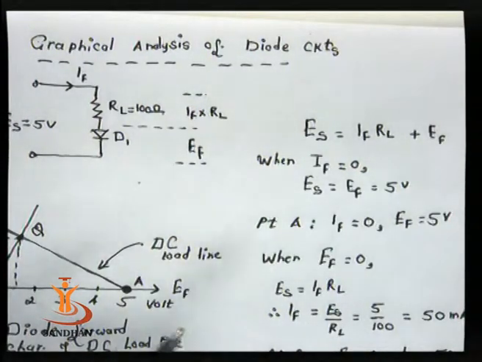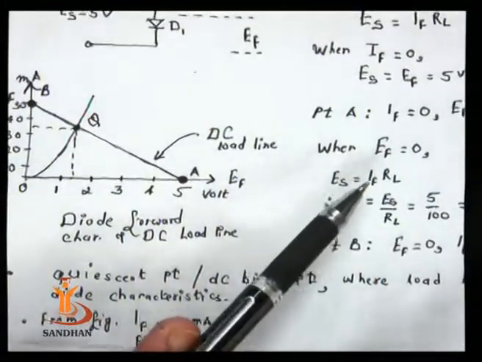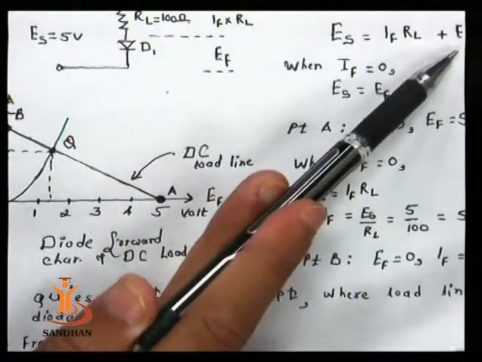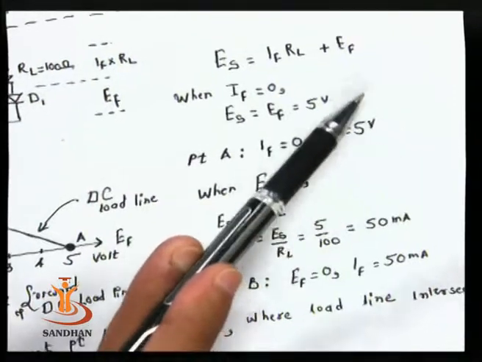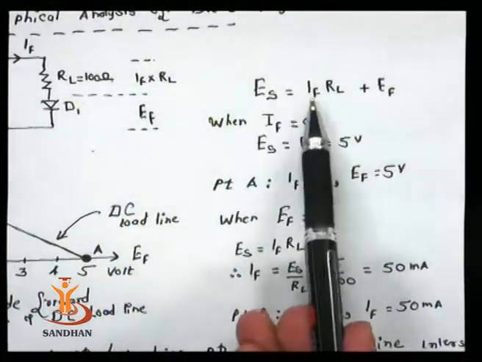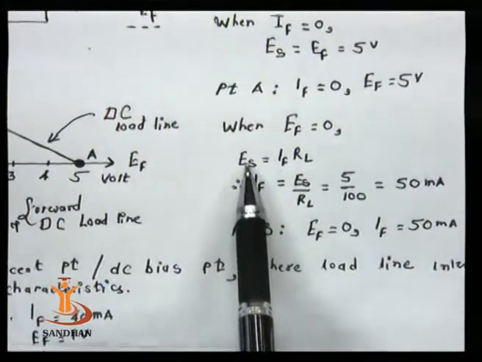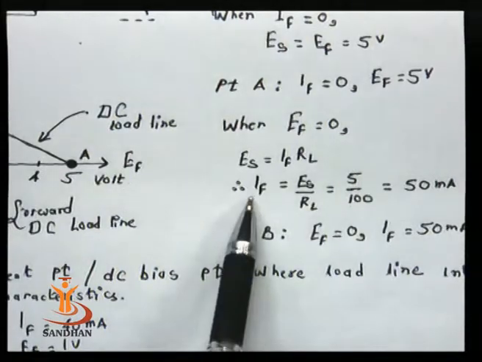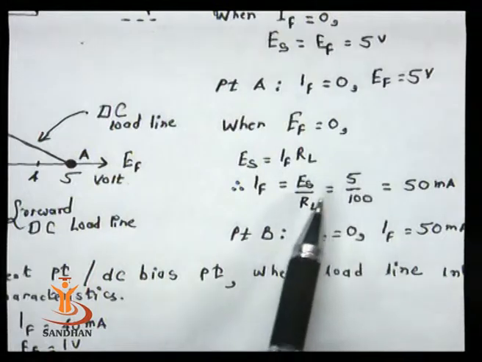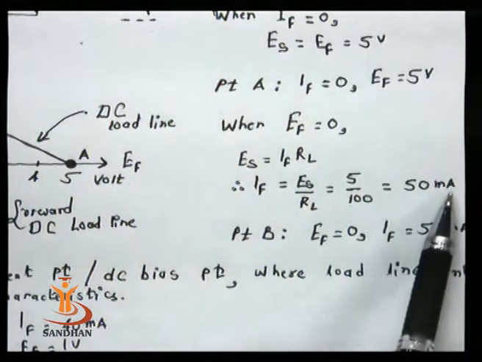Now let me try the second thing, where I make EF equal to 0. So here in the circuit, EF equal to 0, so ES equal to IF RL. So IF equal to ES by RL. What is the value of ES? It is 5. The value of RL, that is the load resistor, is 100, so we are getting 50 milliampere.